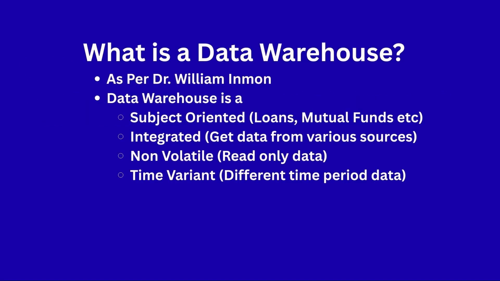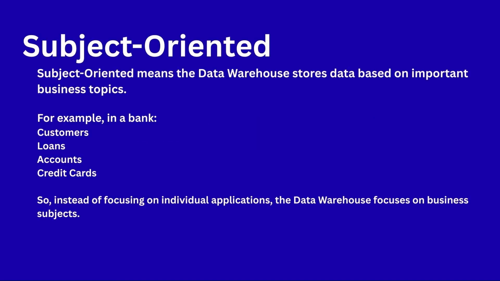What is a data warehouse? According to Dr. William H. Inmon, a data warehouse has four main characteristics. The first one is subject oriented, then integrated, non volatile, and time variant. Now we will discuss subject oriented in detail. Subject oriented means the data warehouse stores data based on the important business topics. Topic is equal to subject. For example, in a bank, customers is a subject, loans is a subject, accounts is a subject, credit cards is a subject. So, instead of focusing on individual applications, the data warehouse focuses on business subjects.